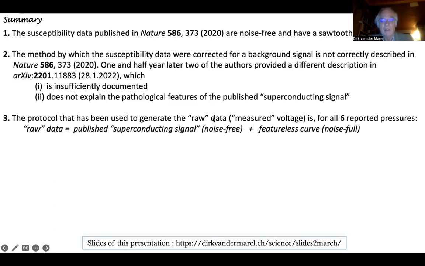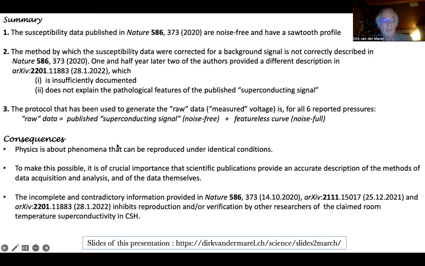I have no knowledge about when these steps have been done in the history of this story, whether it was before Nature was published or after, but this is what actually has happened. That has a number of consequences, of course, and I'd like to talk about it because that's really the theme of this workshop. Physics is about phenomena that can be reproduced under identical conditions. That is our business. To make that possible, it is of crucial importance that scientific publications provide an accurate description of the methods of the data acquisition and of the analysis, and also of the data themselves.